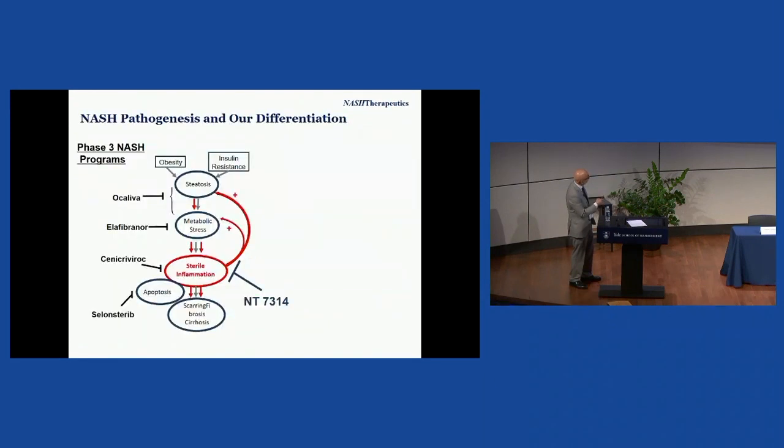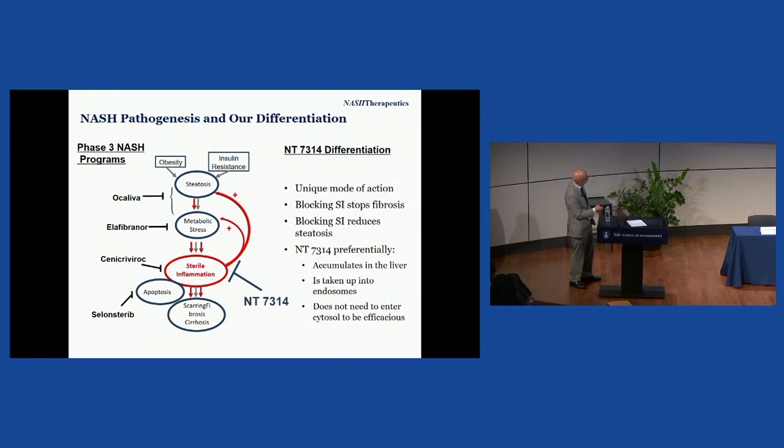So if we look at the development of NASH, obesity and insulin resistance result in steatosis, metabolic stress, and inflammation. And crucially, inflammation is the key to the development of fibrosis and scarring, which actually causes the injury in NASH. In addition, the inflammation actually worsens the stress and the steatosis, and the agent that we have actually blocks inflammation directly. Some of its characteristics are it has a unique mode of action, it blocks inflammation before fibrosis occurs, and importantly, it preferentially accumulates in the liver, it's taken up into endosomes, and unlike a number of other molecules similar to this, does not need to go into the cytosol to be effective.